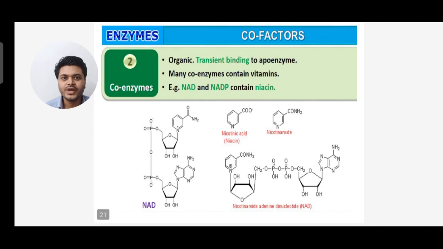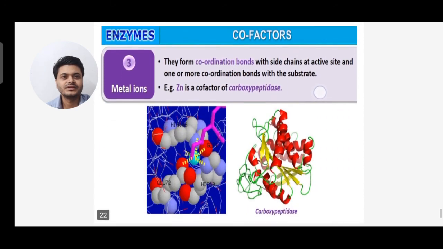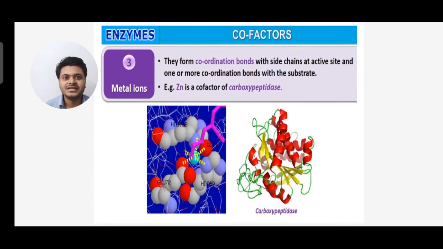Now, what is a coenzyme? It is organic and binds transiently to the apoenzyme. Many coenzymes contain vitamins. Example, NAD and NADP contain niacin. So these coenzymes are organic in nature. Next, third, is metal ions. They form a coordination bond with side chains at the active site and one or more coordination bonds with a substrate. Example, zinc is a cofactor of carboxypeptidase.